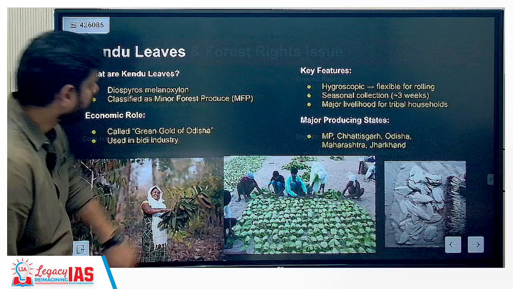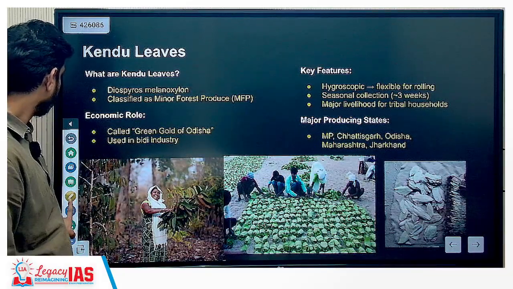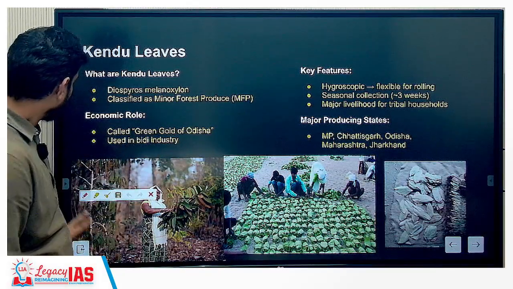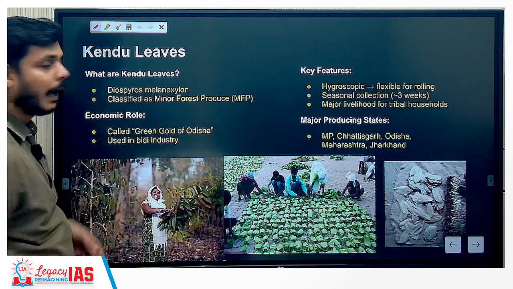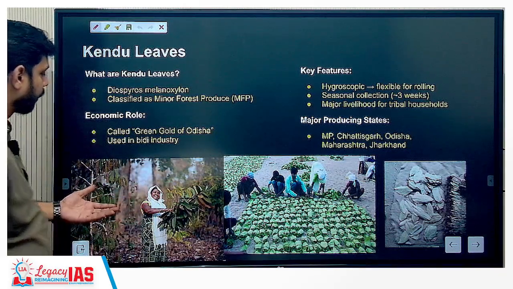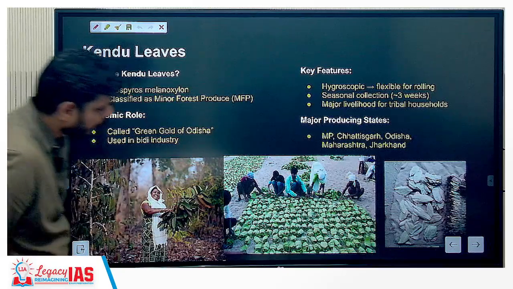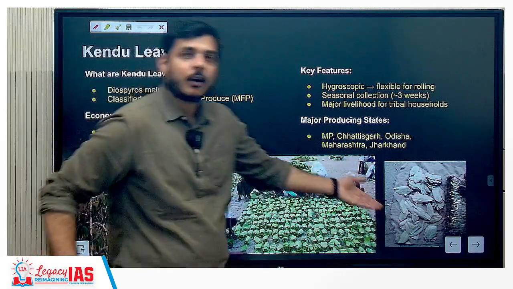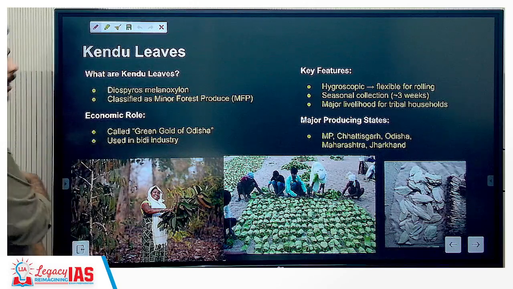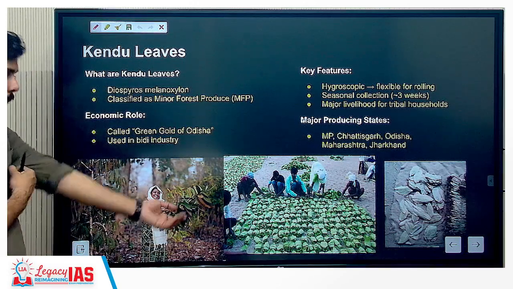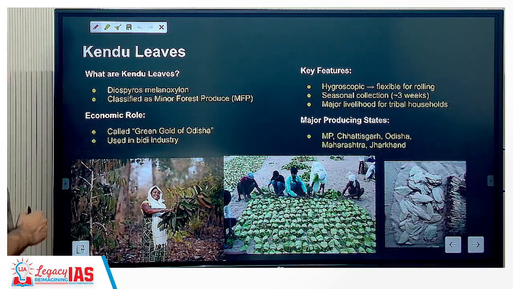Now let us see further. Kendu leaves. You can see so many multiple pictures. It shows how they form a part of the life of the tribal communities. You will see here that they are collecting it, they are processing it, and then they are going for selling it. All right. So let us understand about the Kendu leaves, why it is so important and how it is so central in their lives.